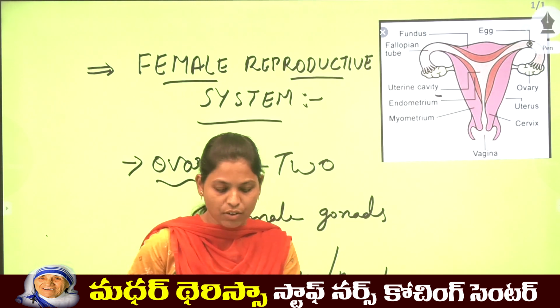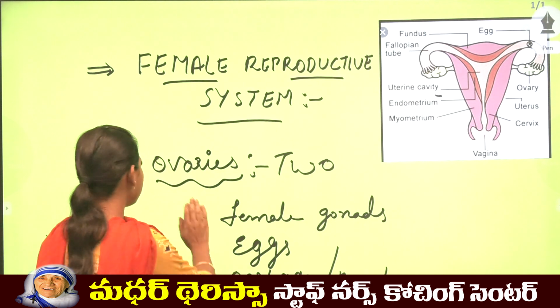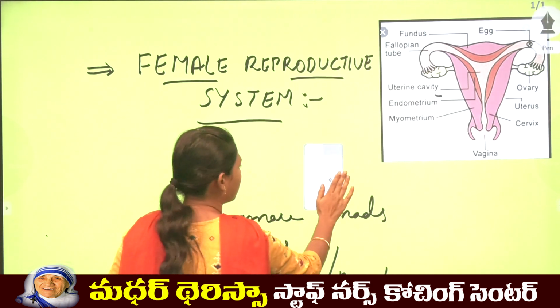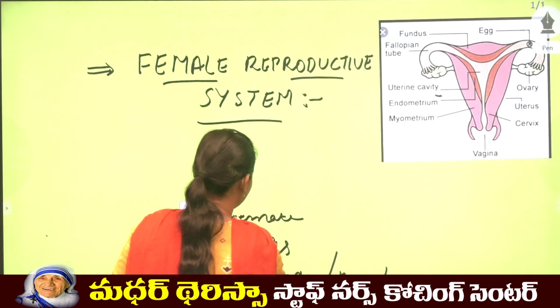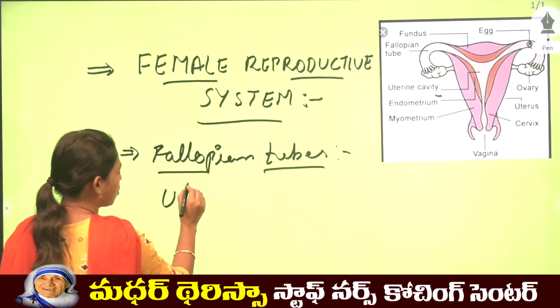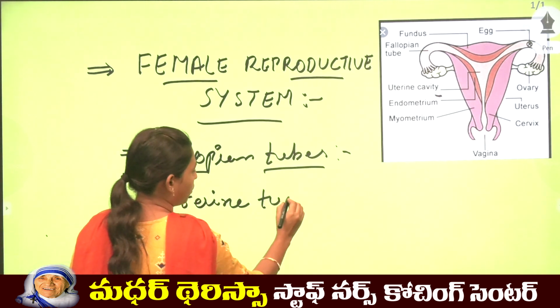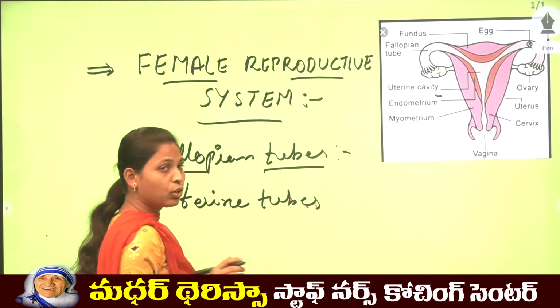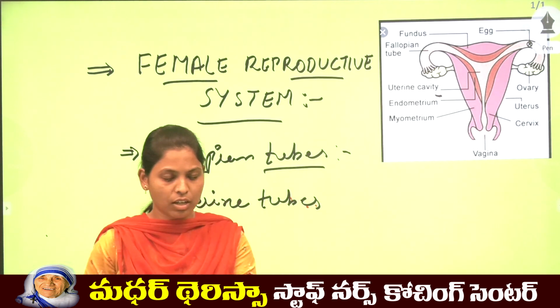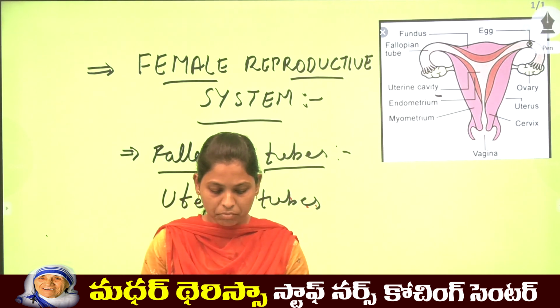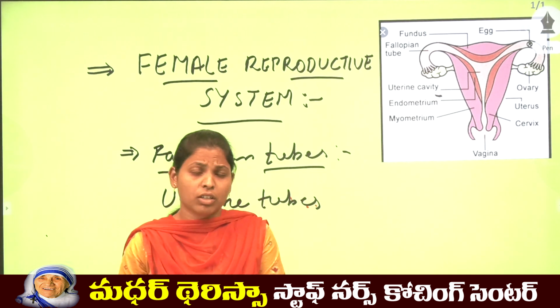Next are the fallopian tubes, also called uterine tubes. Two fallopian tubes are present in the female reproductive system.